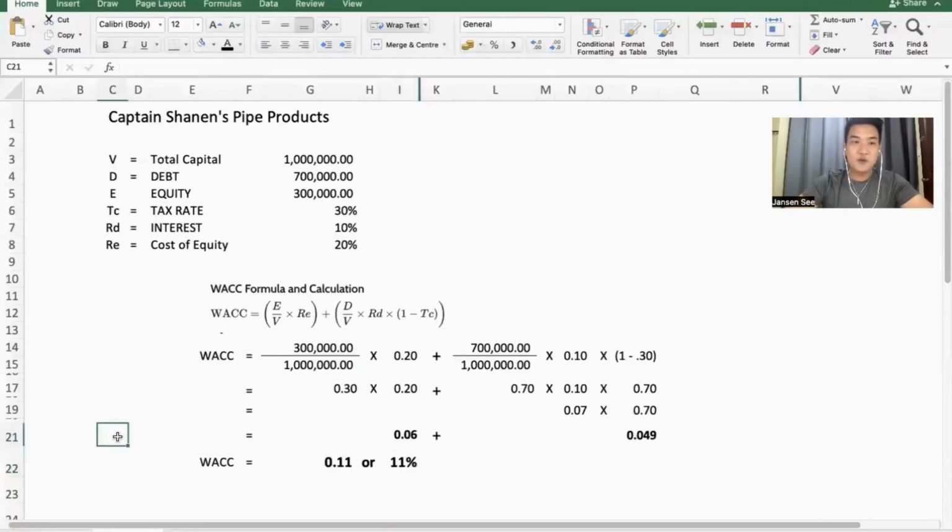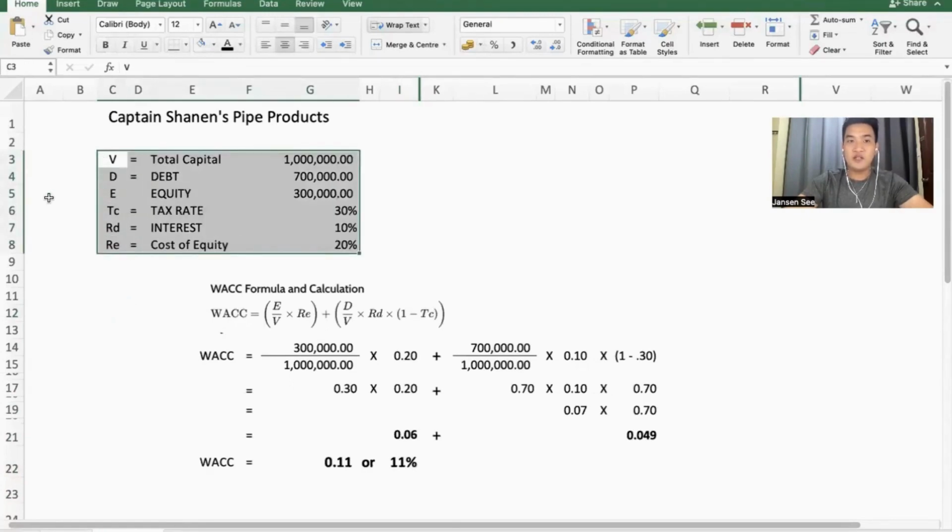In this Excel sheet, we are going to compute the WACC formula calculation. Up here, instead of making it by paragraph, I break down the data so that it will be easier for us to understand.